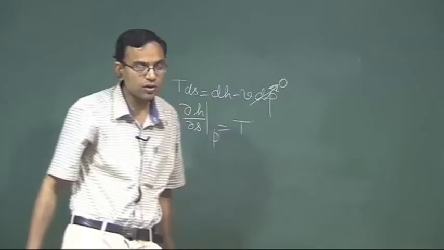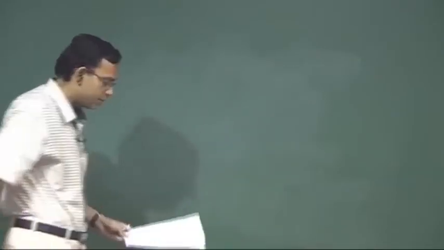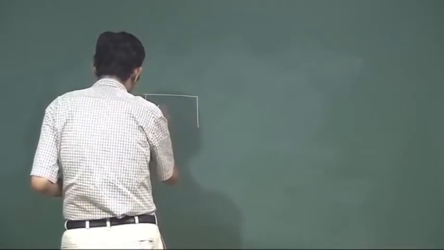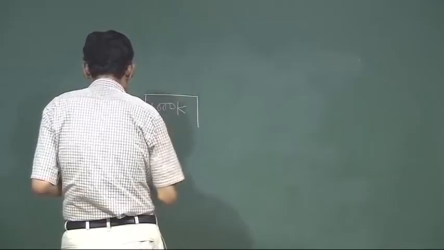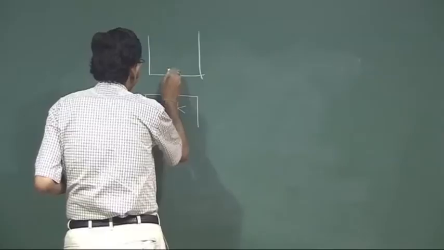State whether the following is true or false. The work done equal to integral PdV equal to 500 kilojoule and entropy generation due to external irreversibilities is 2 kilojoule per Kelvin. So, let us see whether these statements are correct or not. So, let me try to draw a schematic of this. Heat is transferred from a heat source at 1000 Kelvin to a system with a system boundary temperature of 500 Kelvin.